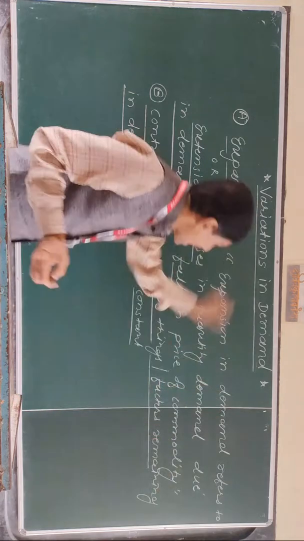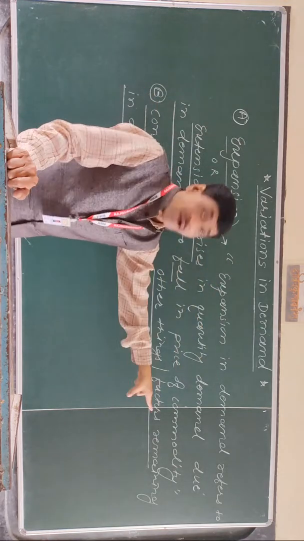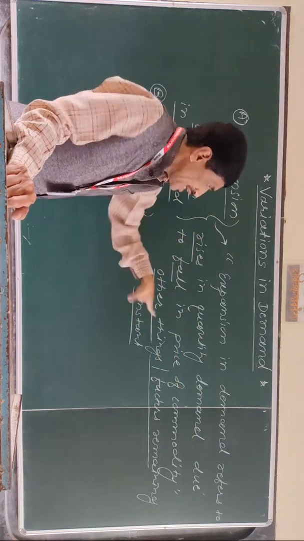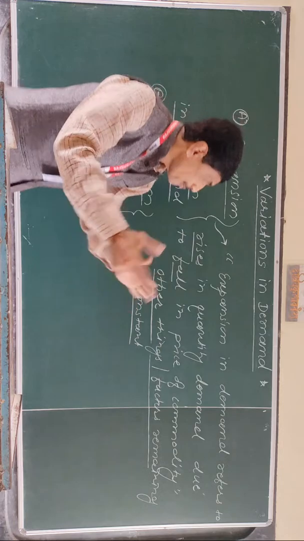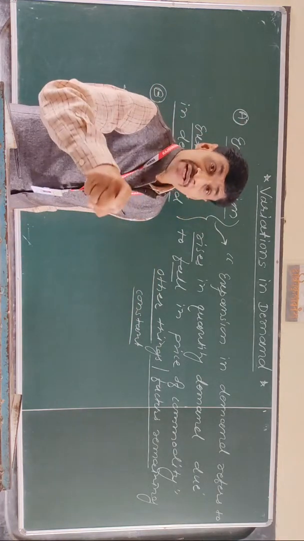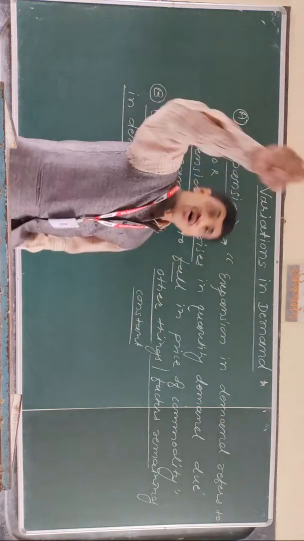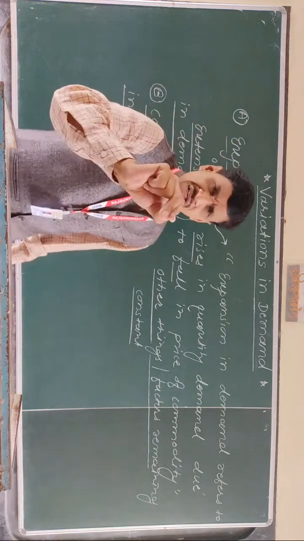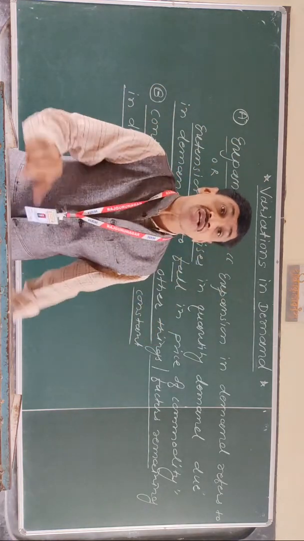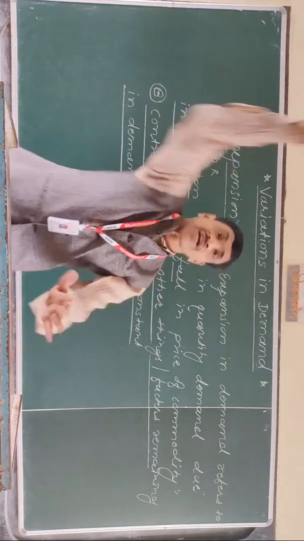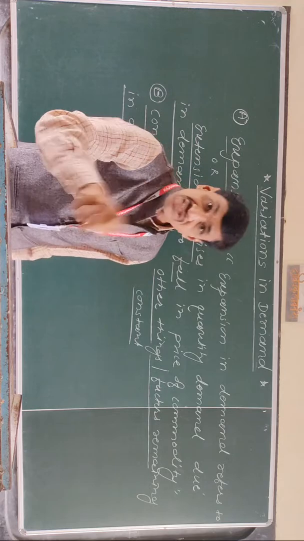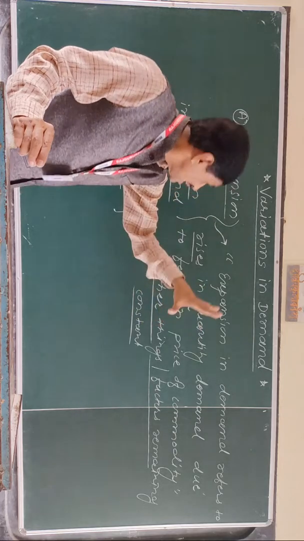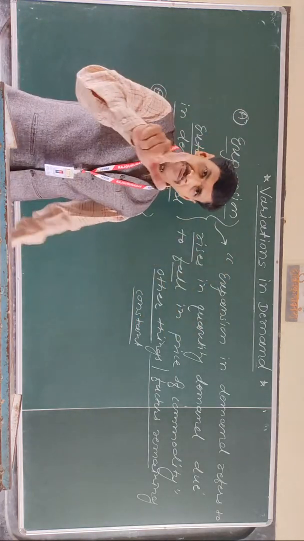So in higher language, expansion in demand refers to rise in quantity demanded due to fall in price of commodity, other factors remaining constant. In simple language, other factors remaining constant, when price falls, then demand rises or increases. It is called extension in demand. So this is the pure meaning of expansion or extension in demand. Clear? Okay.